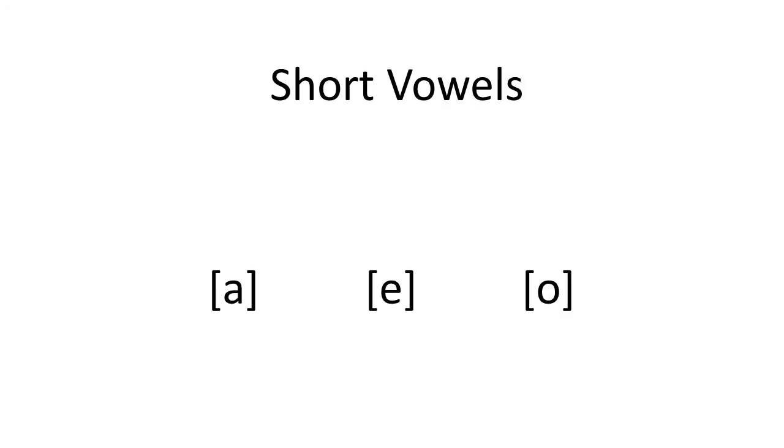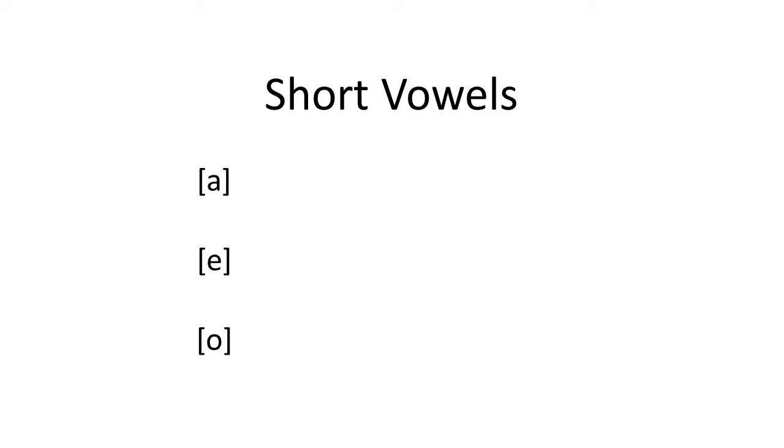There are 6 vowels in Persian language, 3 long vowels and 3 short vowels. The short vowels are A, E, O. Here are the shapes they take in Persian.